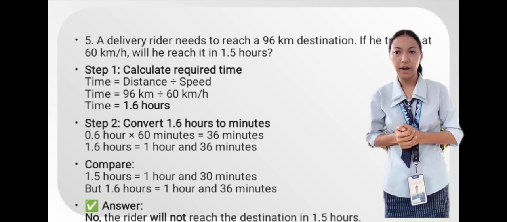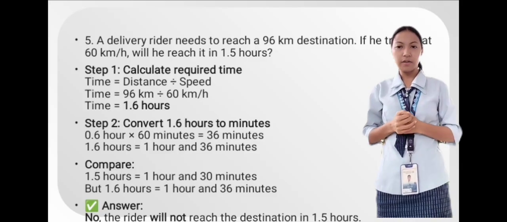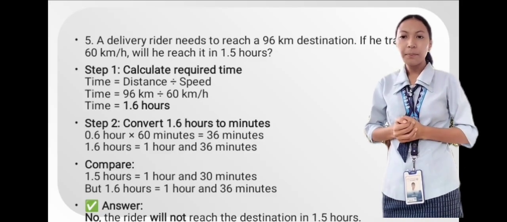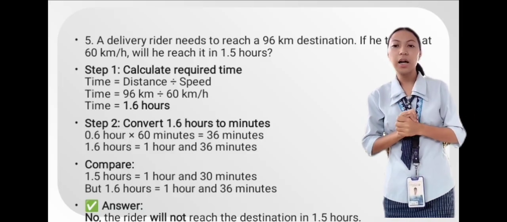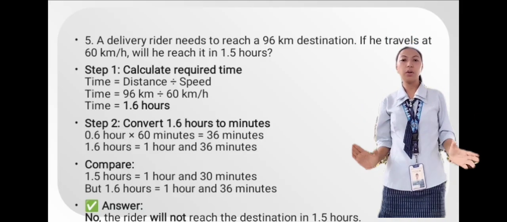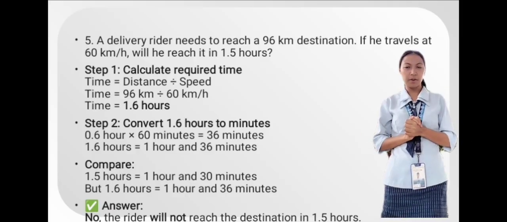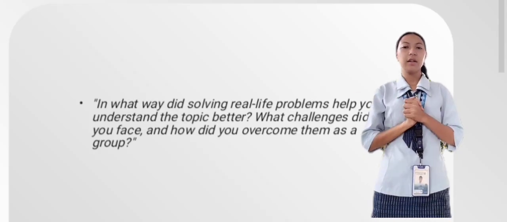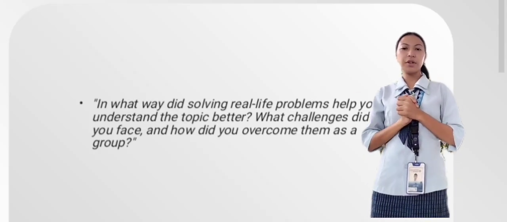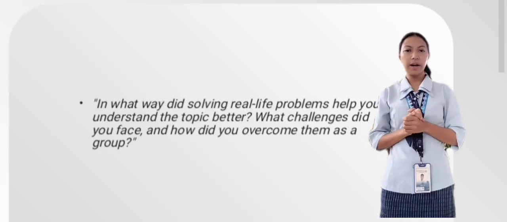So 1.6 hours is equivalent to 1 hour and 36 minutes. It means that he will not reach his goal in time. Okay, did you get me, class? Did everyone answer the evaluation well?